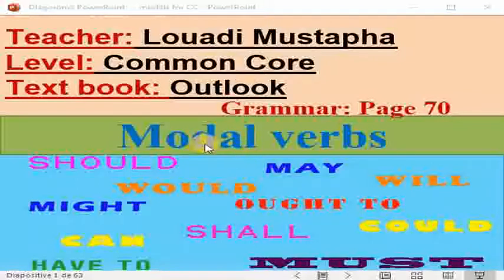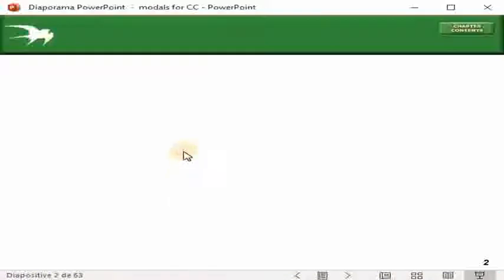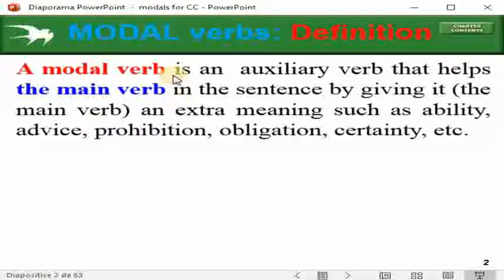So, in this video, we are going to study modal verbs. What are modal verbs exactly, and what is the structure? Let's start with the definition. A modal verb is an auxiliary verb that helps the main verb in the sentence by giving the main verb an extra meaning such as ability, advice, prohibition, obligation, certainty, etc.